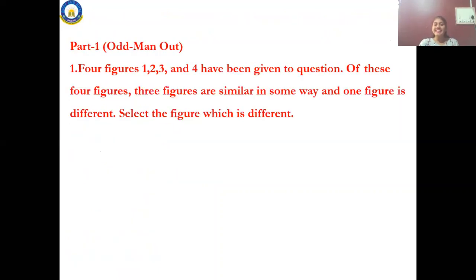The first part is odd man out. What is this odd man out? Have you learned it in your previous sessions? What is this odd man out? I asked you. Any idea?